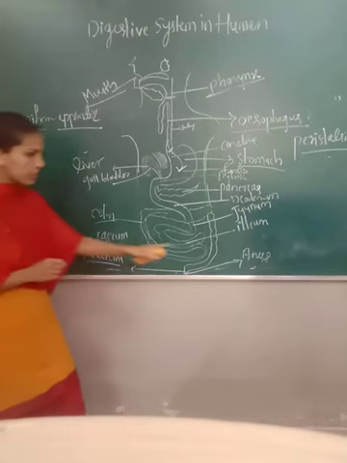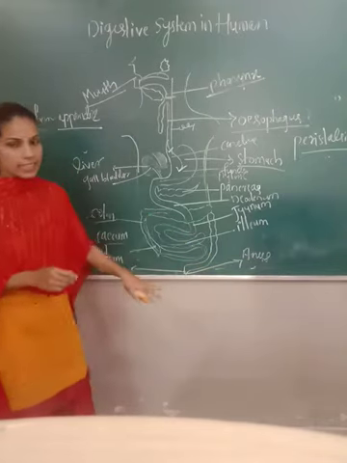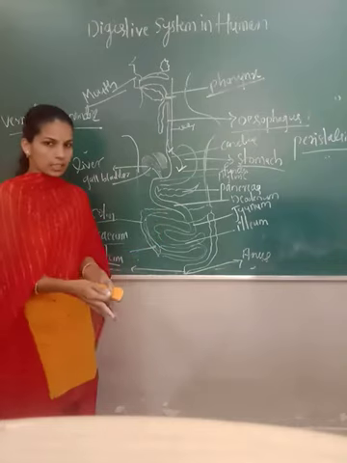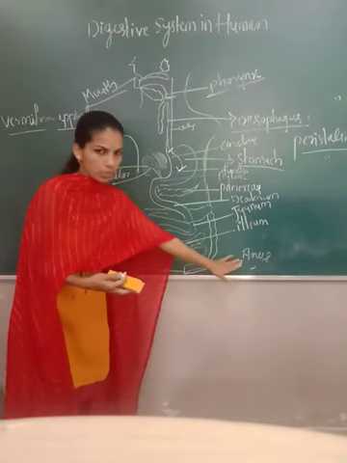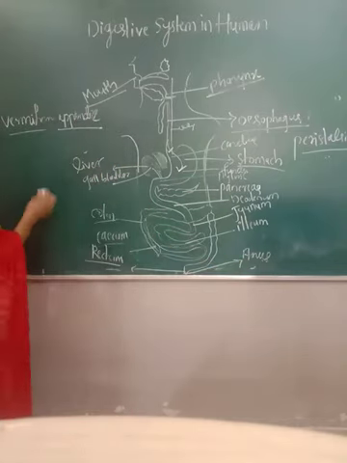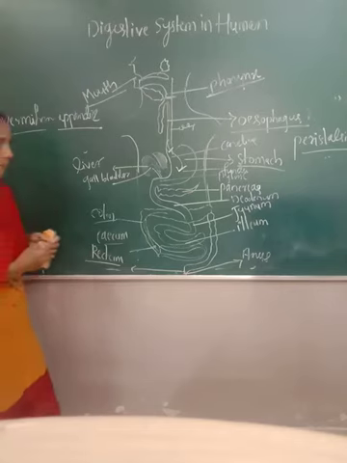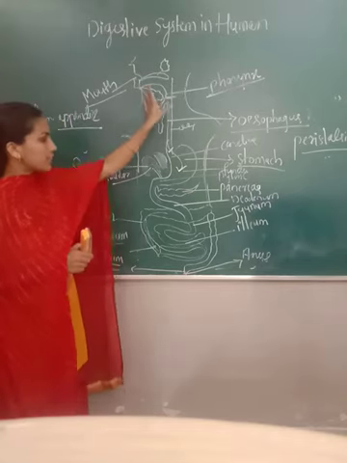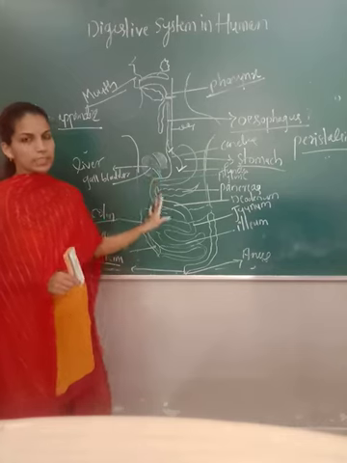The last part is the anus, where the undigested food goes outside the body. So this is regarding the alimentary canal, that is nothing but the digestive tube, digestive tract.